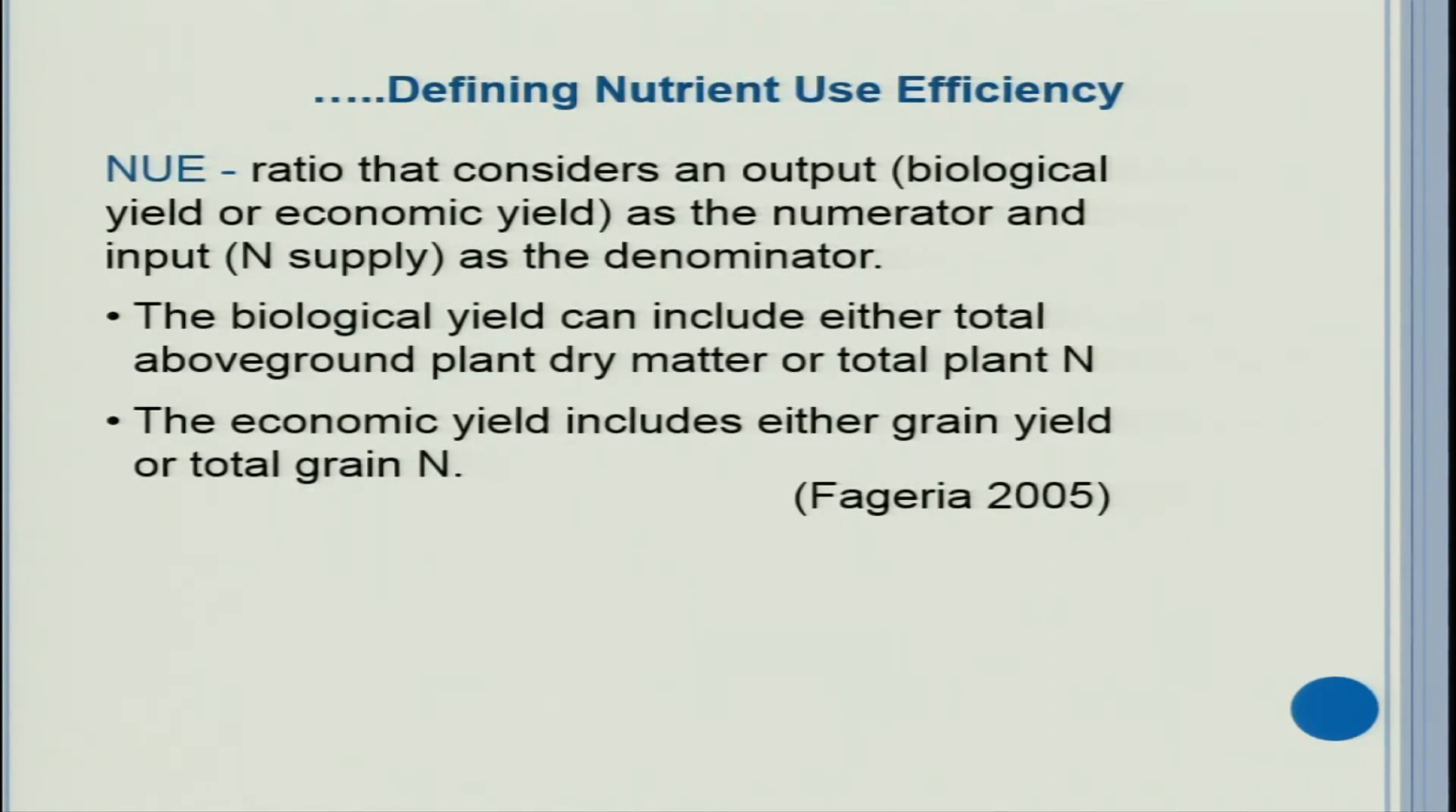Nutrient use efficiency is the ratio that considers an output, that is biological yield or economic yield or just straw yield, any kind of yield you can consider, as the numerator and input as the denominator. Input may be your fertilizer nutrient. The biological yield can include either total above ground plant dry matter or total nitrogen. It depends. You need to define what you are taking as numerator. The economic yield includes either grain yield or total grain nitrogen.